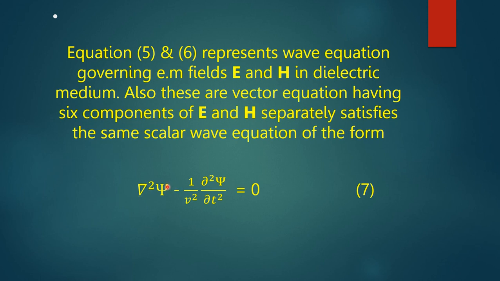Here psi stands for the component of the electric field or the magnetic field, that is, it may be Ex, Ey, Ez or Hx, Hy, Hz, where Ex, Ey, Ez are the components in the x, y, and z directions, and also Hx, Hy and Hz are the components in the x, y, z directions of the magnetic field.